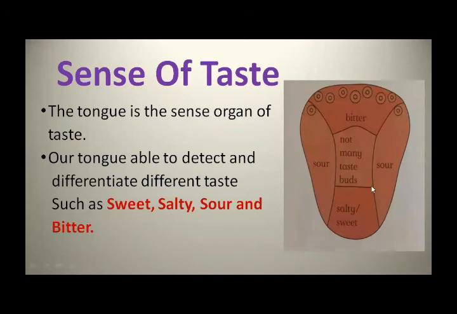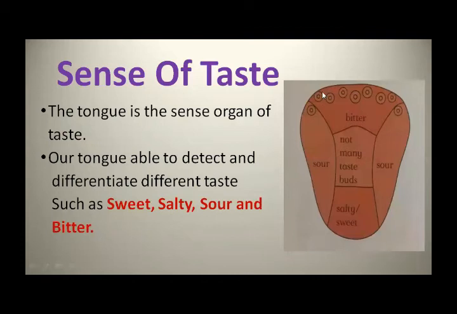The salty and sweet buds are located near the front of the tongue, the sour taste buds line the sides of your tongue, and the bitter taste buds are found at the back of the tongue. Okay, have you got it?